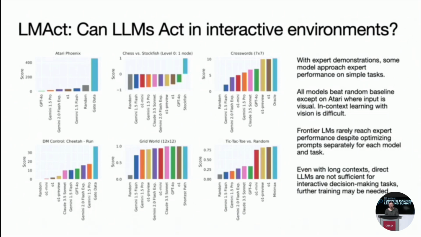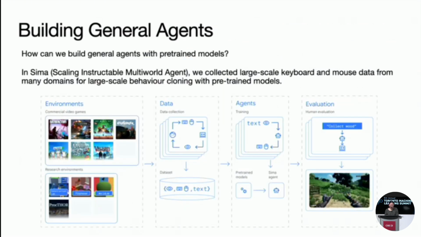So how can we train these models further to become embodied agents? Given the challenges with LLMs directly acting in these environments, we explore building agents on top of these pre-trained models through SIMA, scaling instructable multi-world agent. In LMAct, we saw that LLMs couldn't directly act, as they have never seen agentic data. So in SIMA, we collected large-scale keyboard and mouse data from many diverse domains.